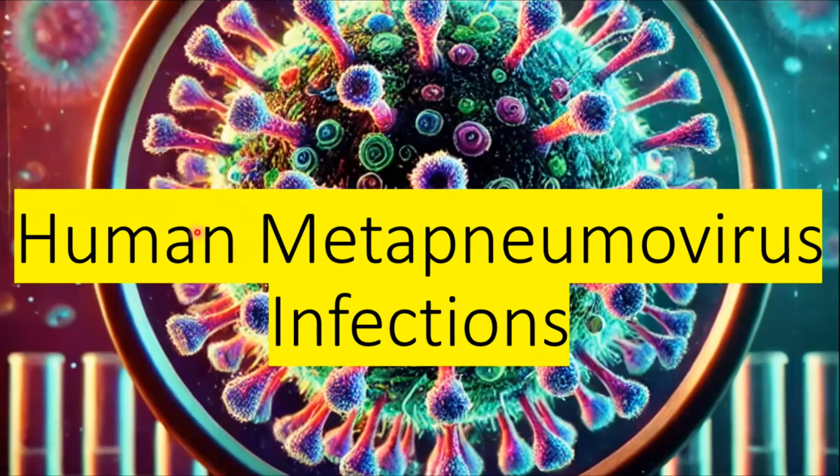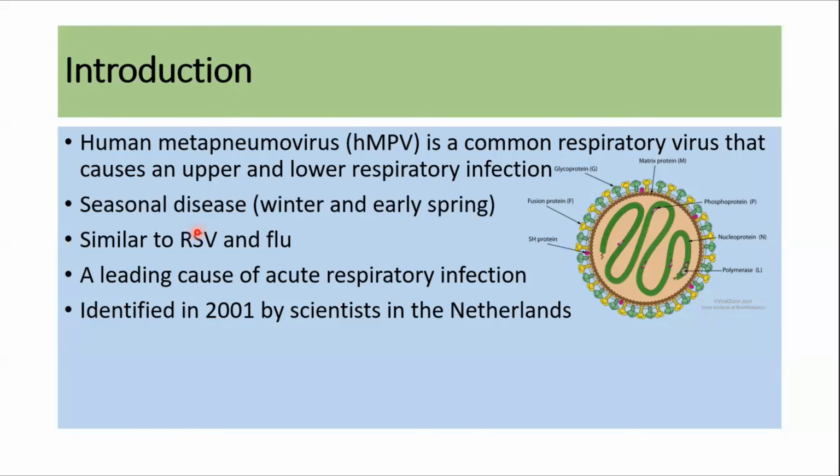Today, in this video, we'll discuss human metapneumovirus infections. Human metapneumovirus is a common respiratory virus that causes an upper and lower respiratory infection. It causes seasonal disease, usually in the winter and early spring. And the disease is similar to respiratory syncytial virus and flu infection.